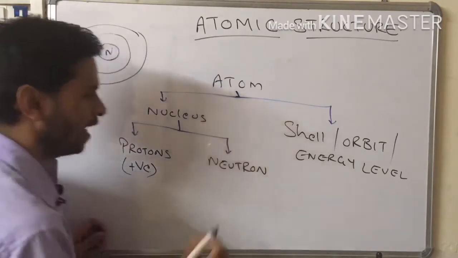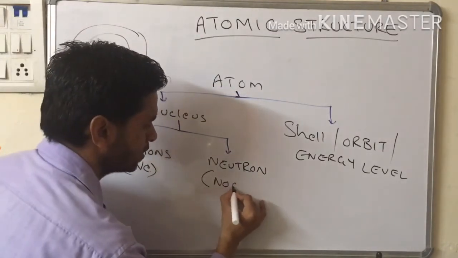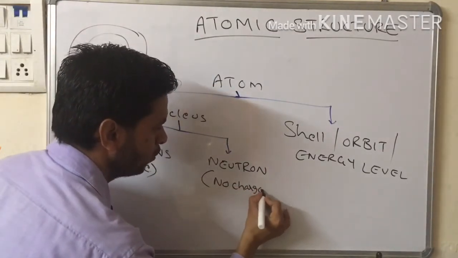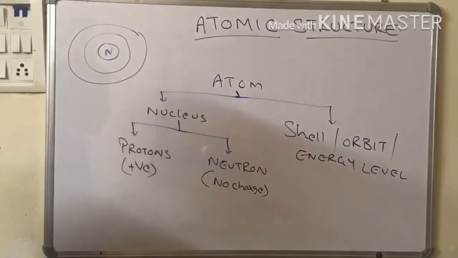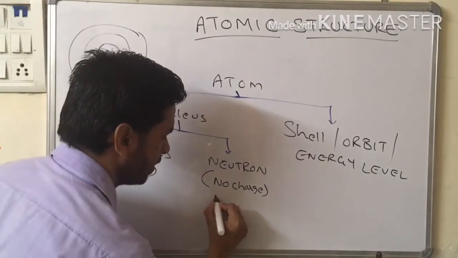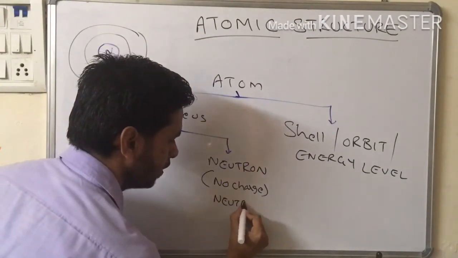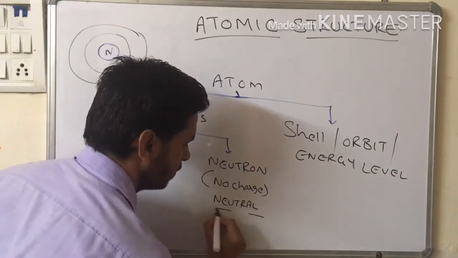That means they have no charge on them, and I can also call it a neutral particle.